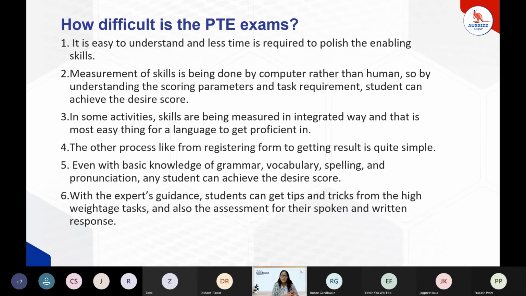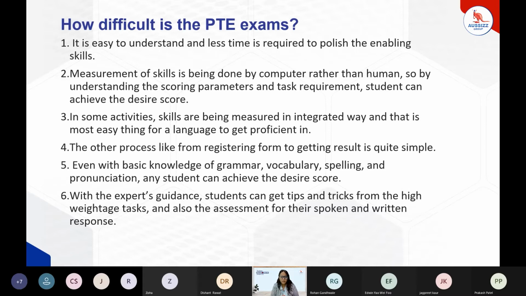With the help of the other tasks as well, we can secure good scores towards any of the particular modules. Apart from that, if we have basic knowledge of grammar, vocabulary, spellings, and pronunciation, we can achieve the desired scores. Basic grammar means parts of speech, prepositions, punctuation, subject-verb agreement, basic vocab words, and no spelling errors, at least for the words which we are aware of. If you're not aware of any spellings, we can try to work around it as per the task requirement. So basic knowledge of these skills can help us fetch good scores in speaking and writing.